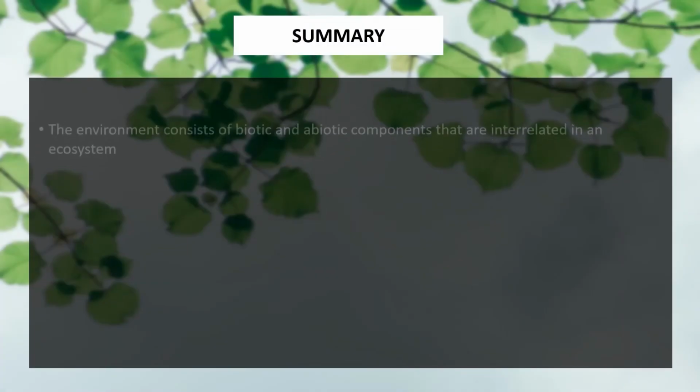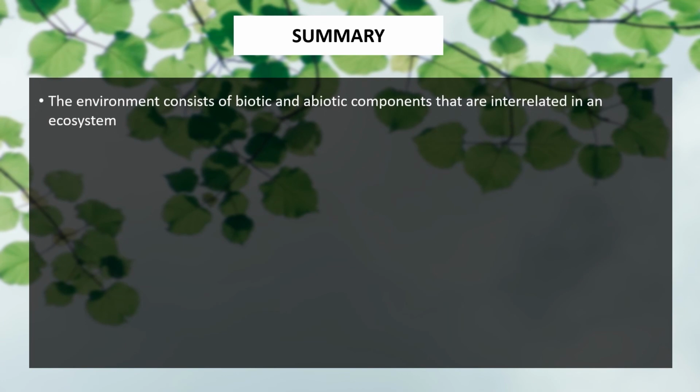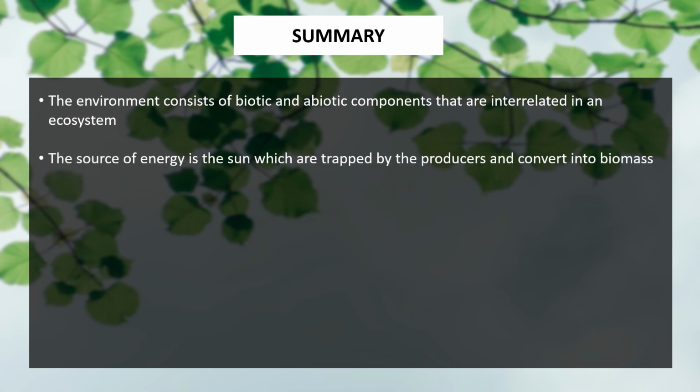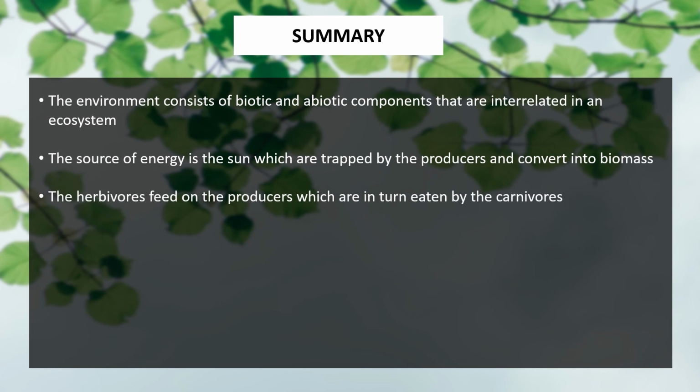Now, summarizing this unit on the linkages in nature, the environment consists of biotic and abiotic components that are interrelated with each other in an ecosystem. The source of energy is the sun, which is trapped by the producers and converted into biomass. The herbivores feed on the producers, which are in turn eaten by the carnivores.